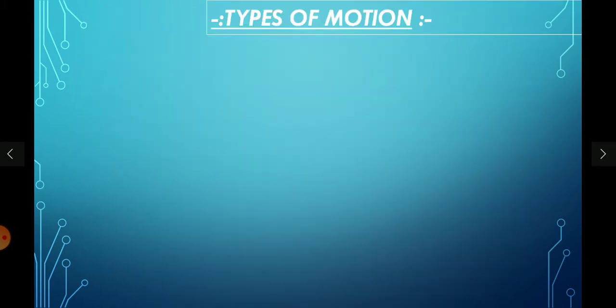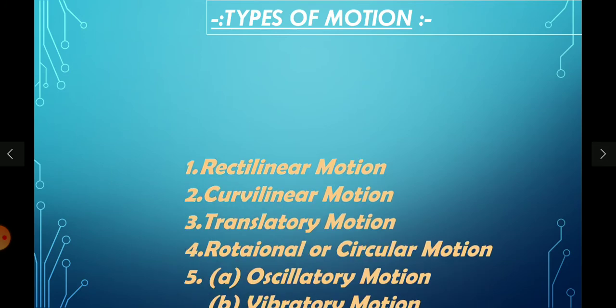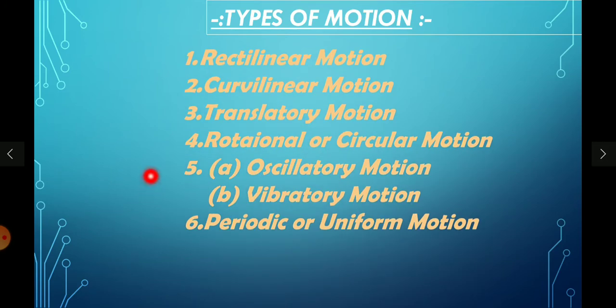Yes. So now we know what motion is, and the two important things, distance and displacement, and the difference between them. Now we will move to the types of motion. There are 6 types of motion. The first one is rectilinear motion. We will discuss every motion in detail.